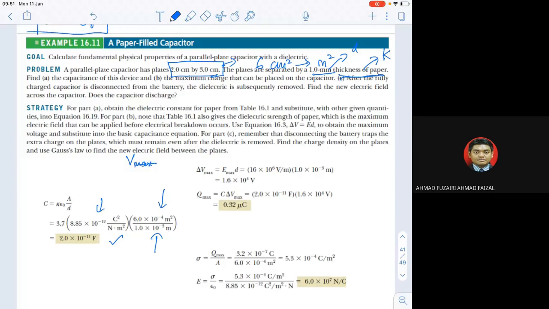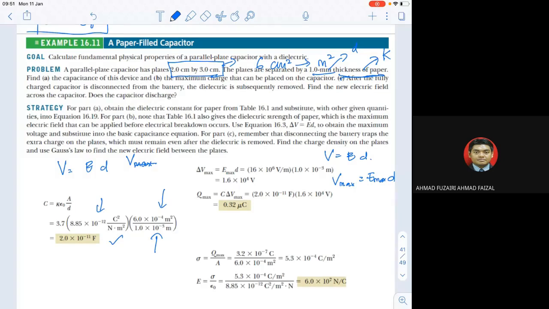The earlier part we learned was V equals ED, the normal one. So if we want the maximum in everything, we should put in the maximum. From V equals ED, we can change this equation to V max equals E max times D.